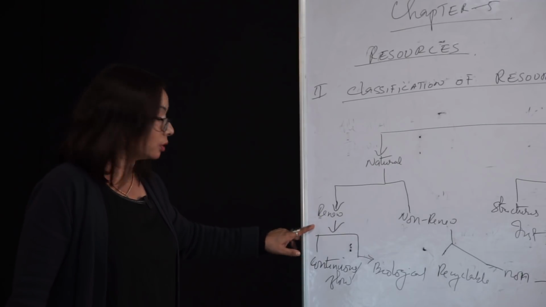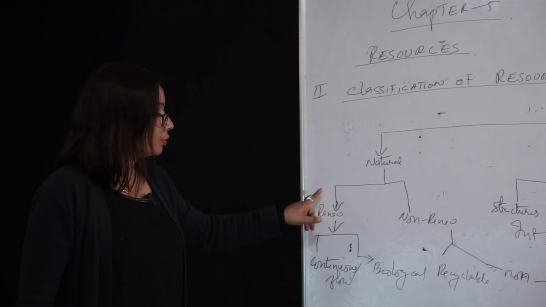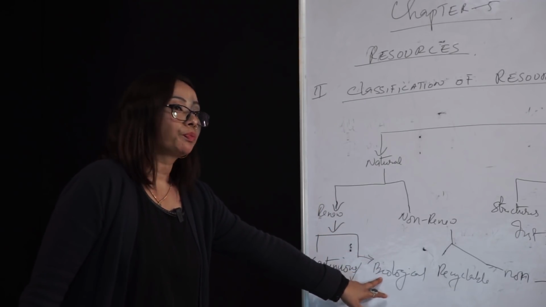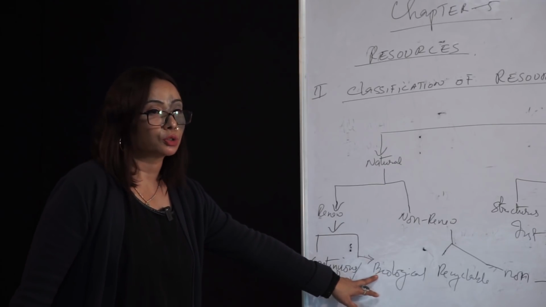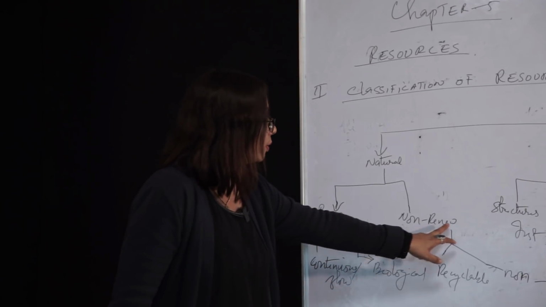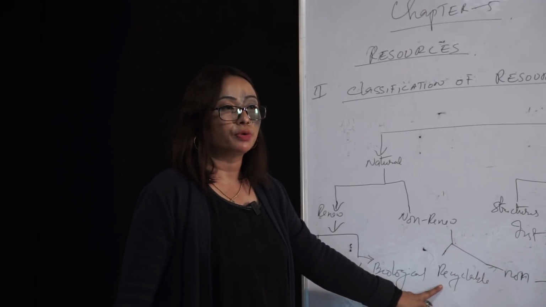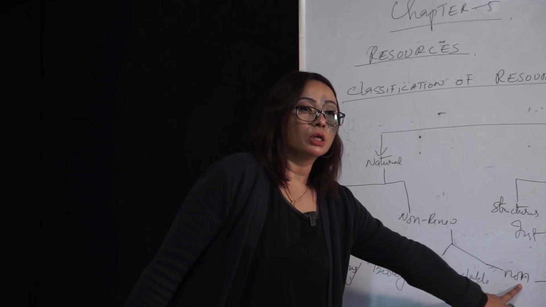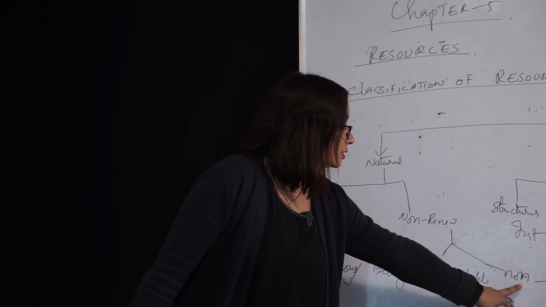And under renewable also, that is continuous or flow. Under renewable, living, but forest or flora, these are biological resources. And under non-renewable resources, there are cyclable resources, like metal, metal can be recycled, so cyclable, and non-cyclable, fossil fuel. Once it is used up, it cannot be renewed or reproduced, so it cannot be recycled.